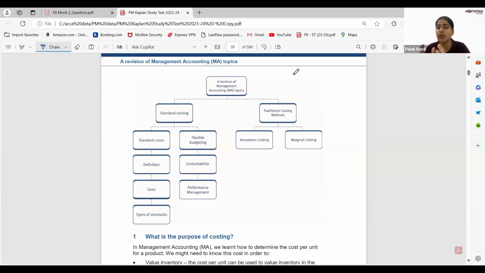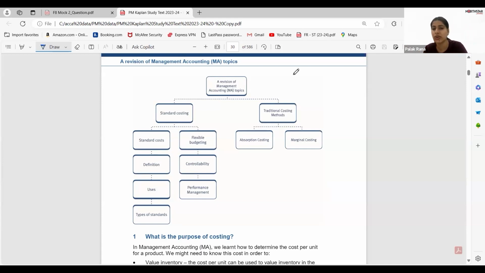So that's why there is no specific set of methods that a company should use to prepare its management accounting information. We have different methods. One is based on the standard costing basis. Another is based on the traditional costing basis.